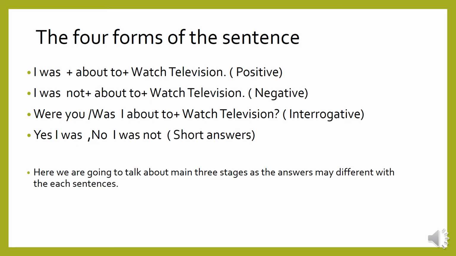The four forms of the sentence: I was about to watch television is positive. I was not about to watch television is negative. Were you or was I about to watch television? Interrogative. Yes, I was. No, I was not. Short answer. You can use I wasn't as a negative shortened form. We are only talking about three main forms in the lesson. Those are positive, negative, interrogative.